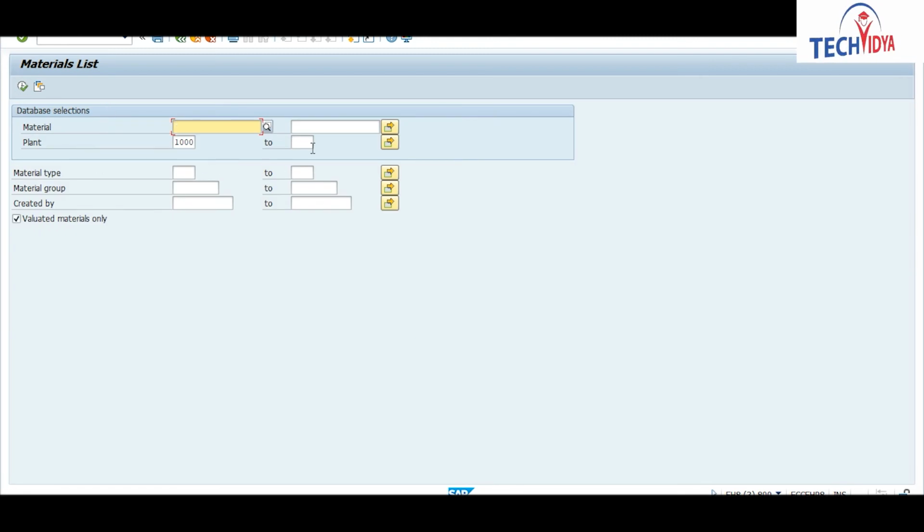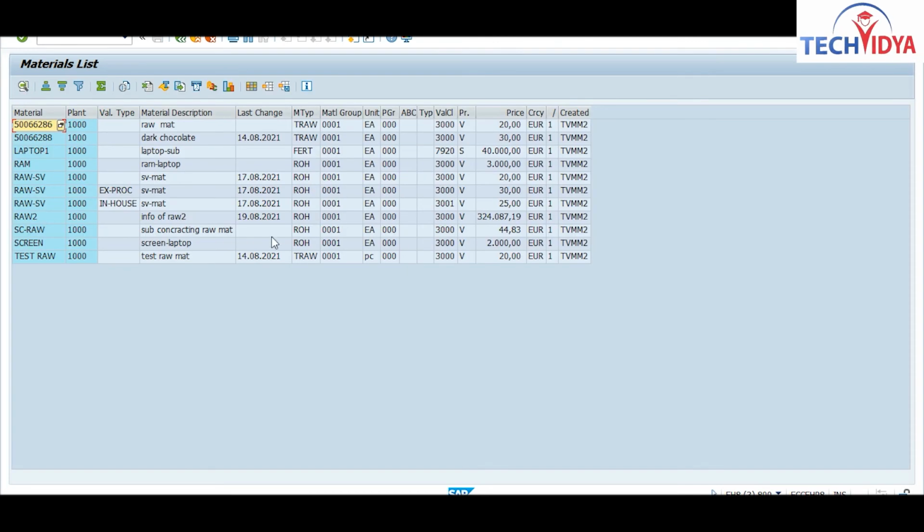So this is my plant. Storage location option is not there, so you can select here material type or created by. See, I am entering here my user ID. So this is the list. These are the materials which I have created for this plant. Okay, for this plant I have created this type of material.